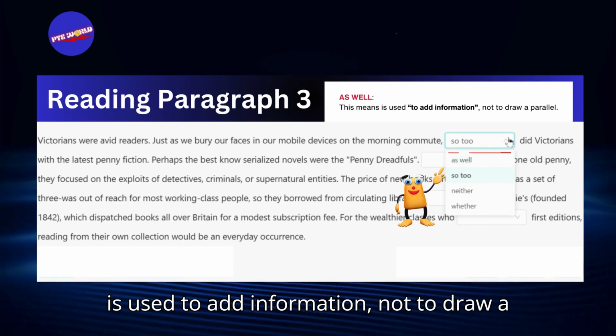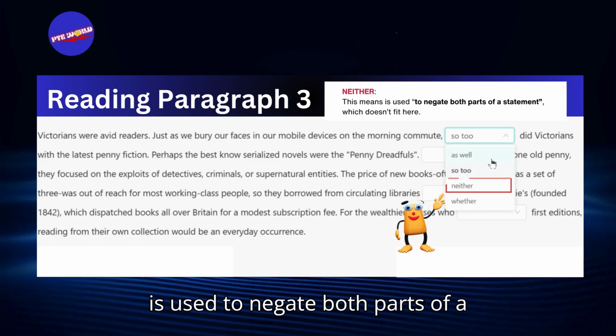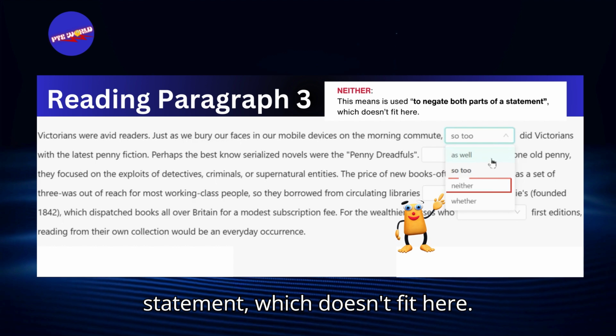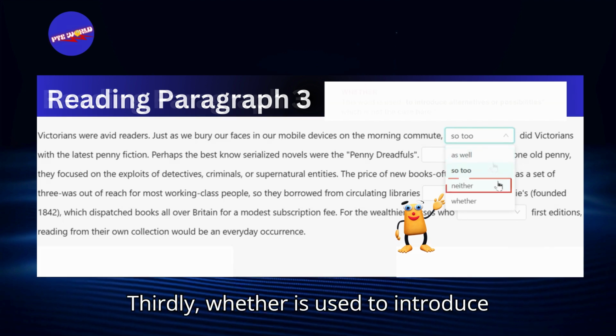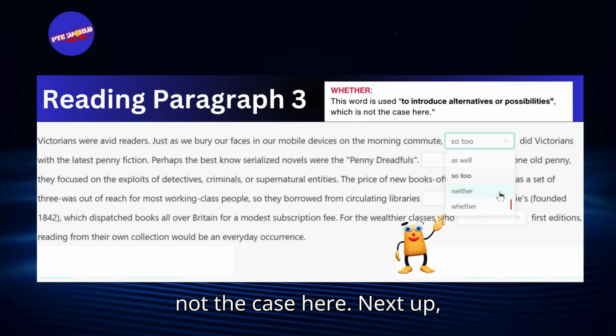Firstly, as well is used to add information, not to draw a parallel. Secondly, neither is used to negate both parts of a statement, which doesn't fit here. Thirdly, whether is used to introduce alternatives or possibilities, which is not the case here.